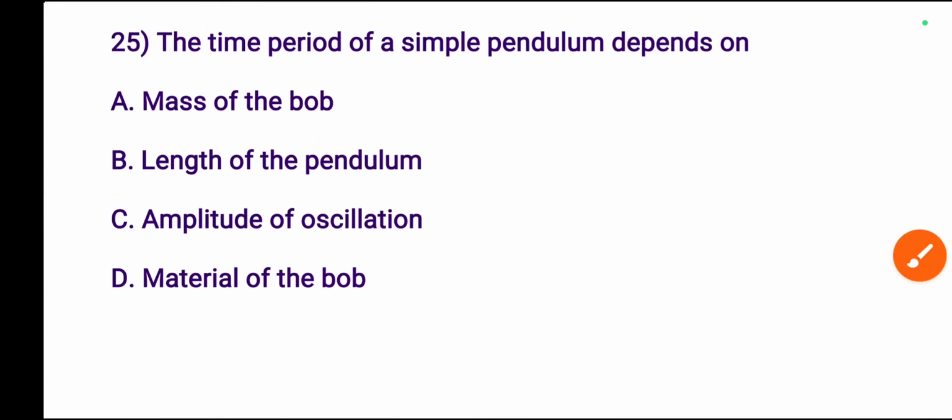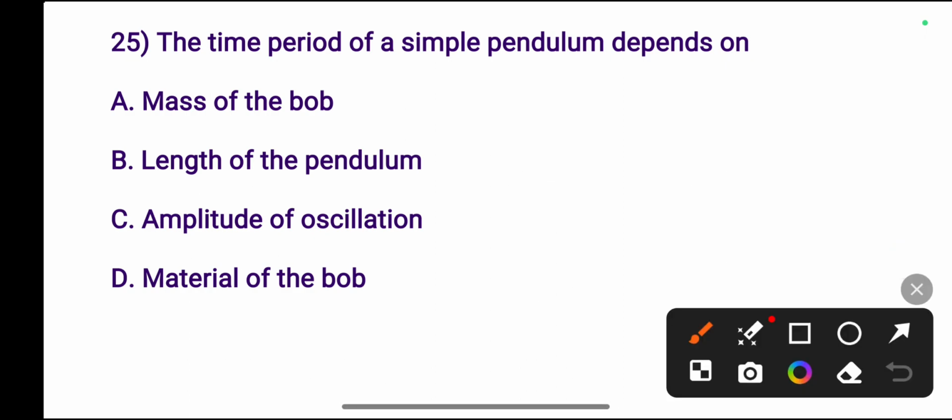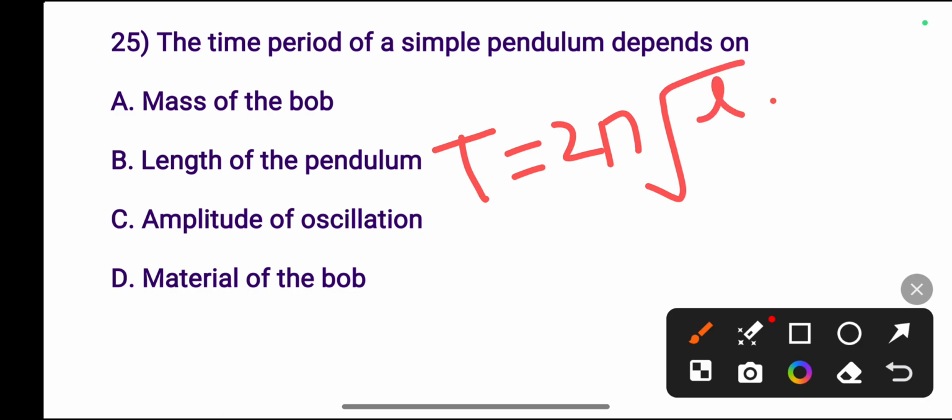Next one, the time period of a simple pendulum depends on? For the time period of a simple pendulum, you have to remember the formula T equals 2 pi root over L by g, where L is the effective length. So the time period depends mainly on the length of the pendulum, or the effective length of the pendulum.